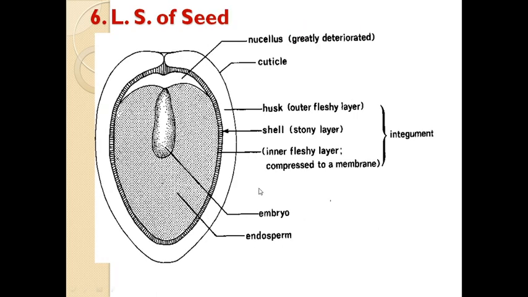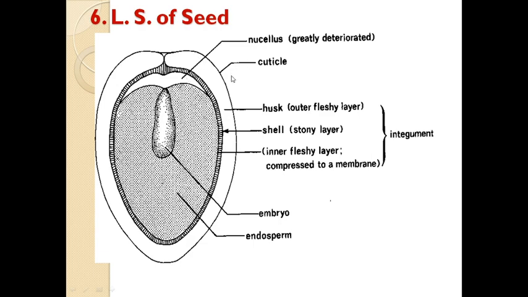After that, from the microsporangium, pollen grains are discharged through the air. There is anemophilous pollination. The pollen grains are very light in weight and numerous, and they come towards the female gametophyte. Within the archegonia there is an egg, and fertilization takes place. After fertilization there is siphonogamy, and the zygote develops into the embryo. Within the seed, the embryo is present, surrounded by the nutritive tissue, the endosperm.